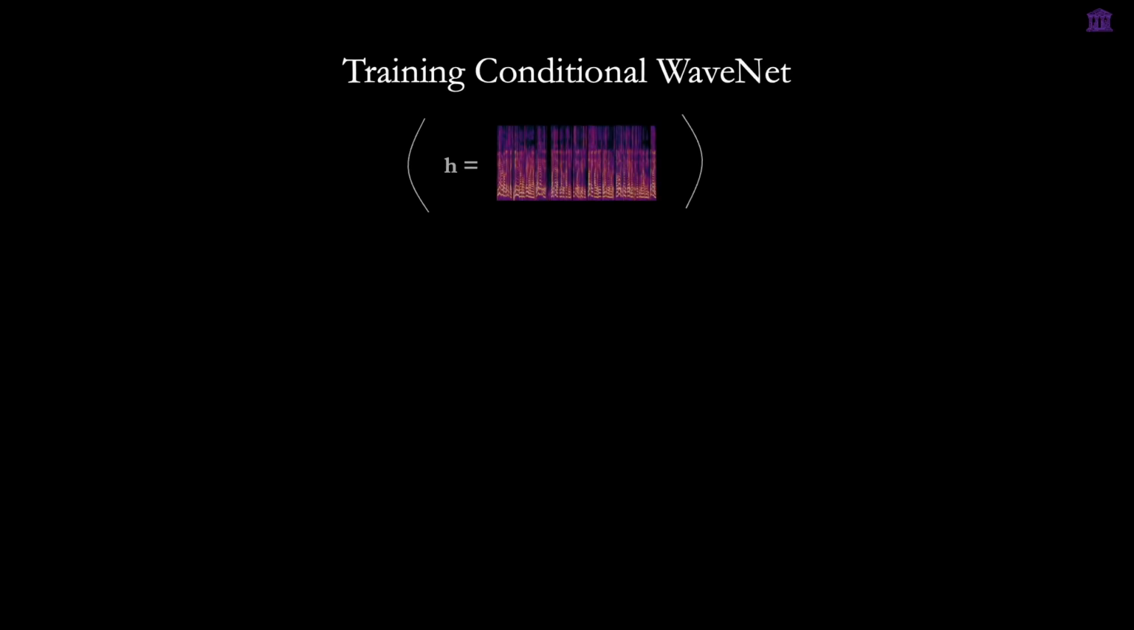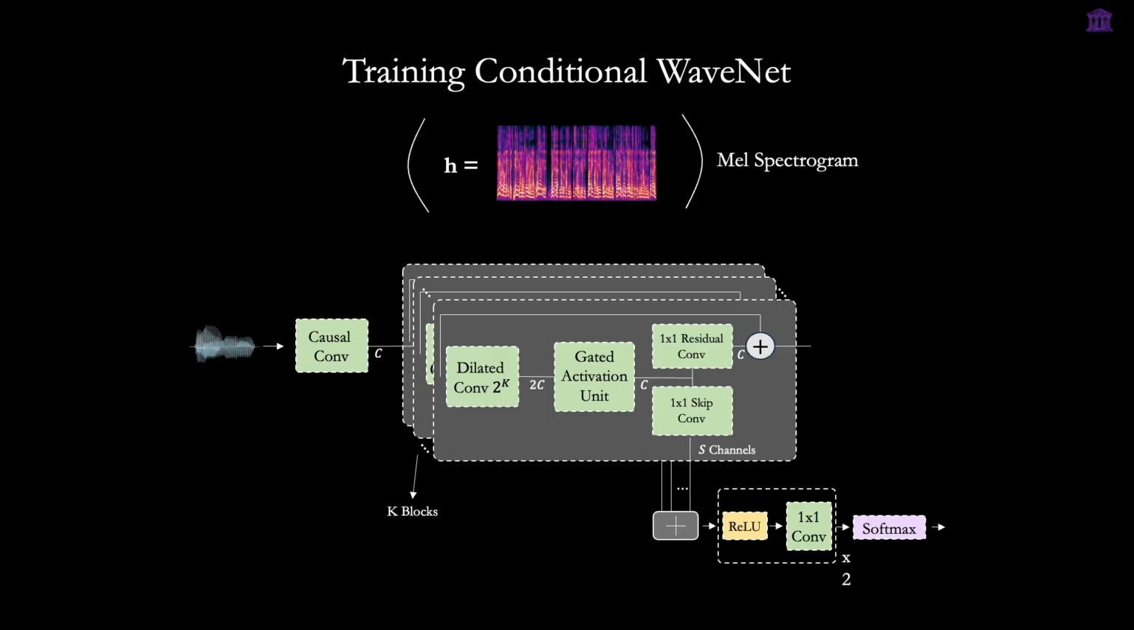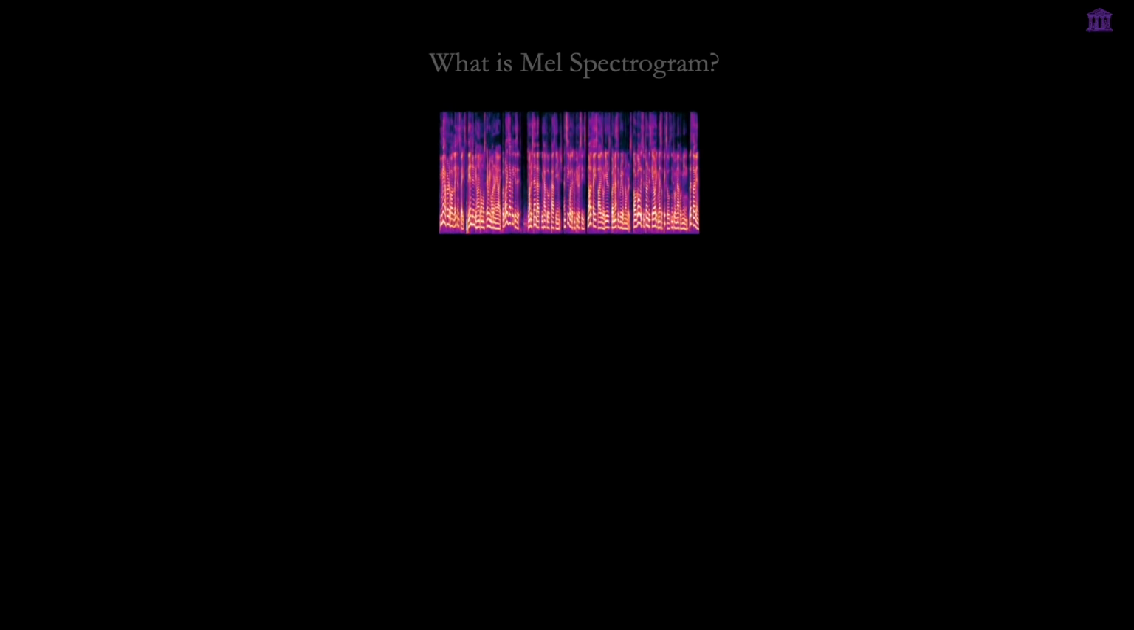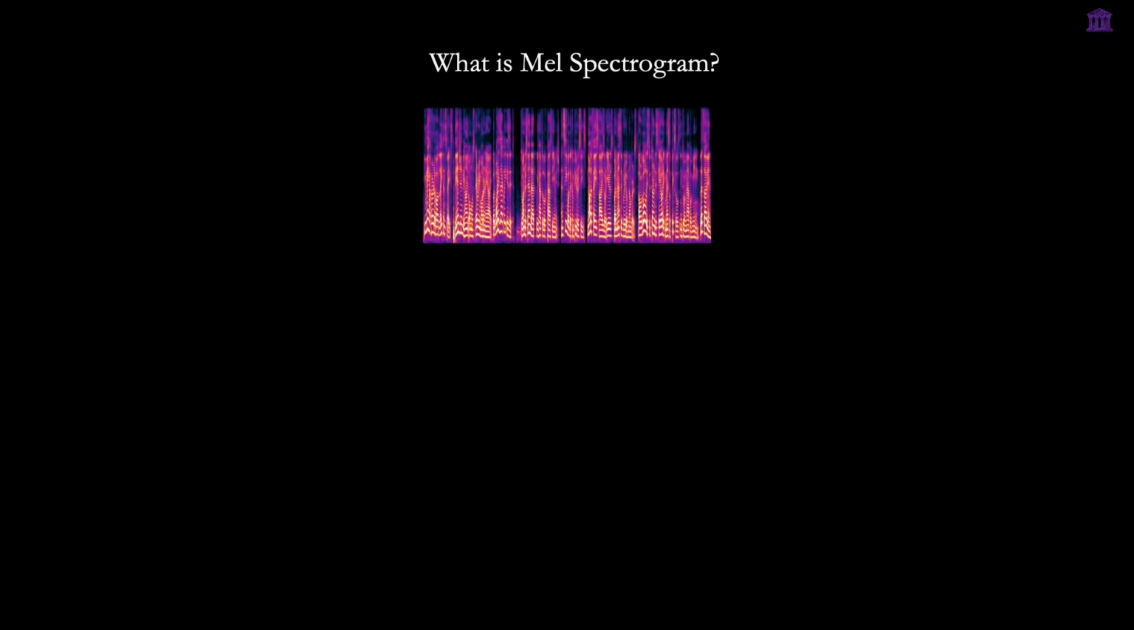So, let's train a conditional WaveNet, where our conditioning feature will be the MEL spectrogram. We can use the same model architecture as before, while the MEL condition will be fed into each block along the network. Just for context, let's briefly look at what a MEL spectrogram actually is.